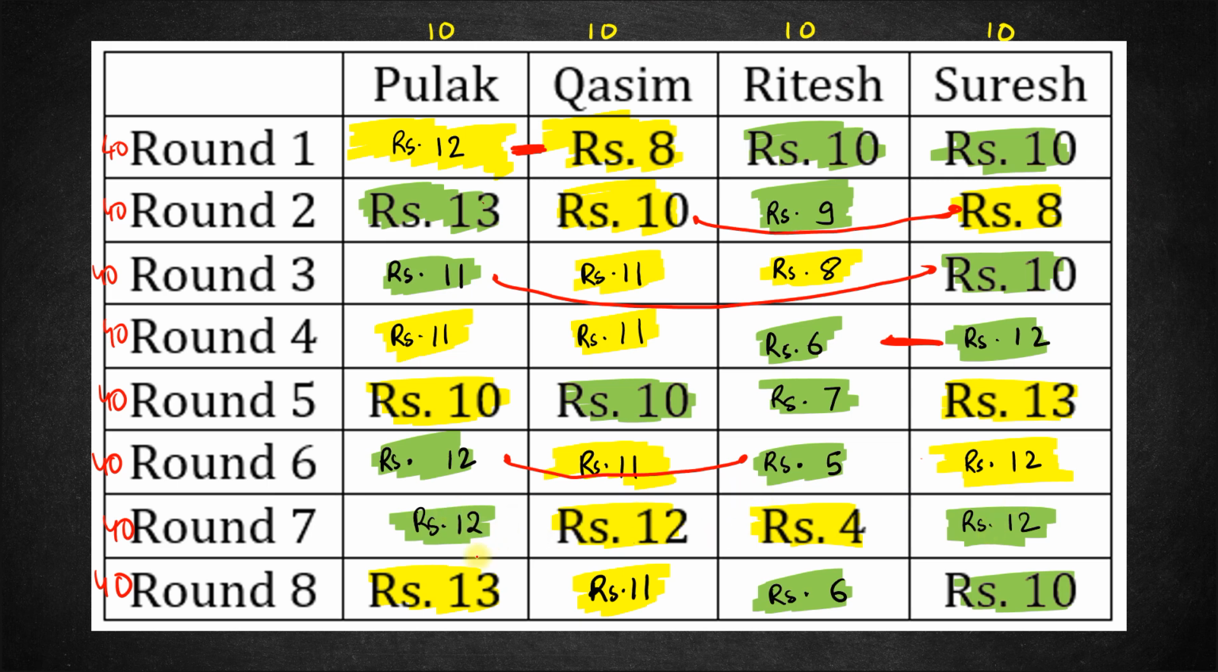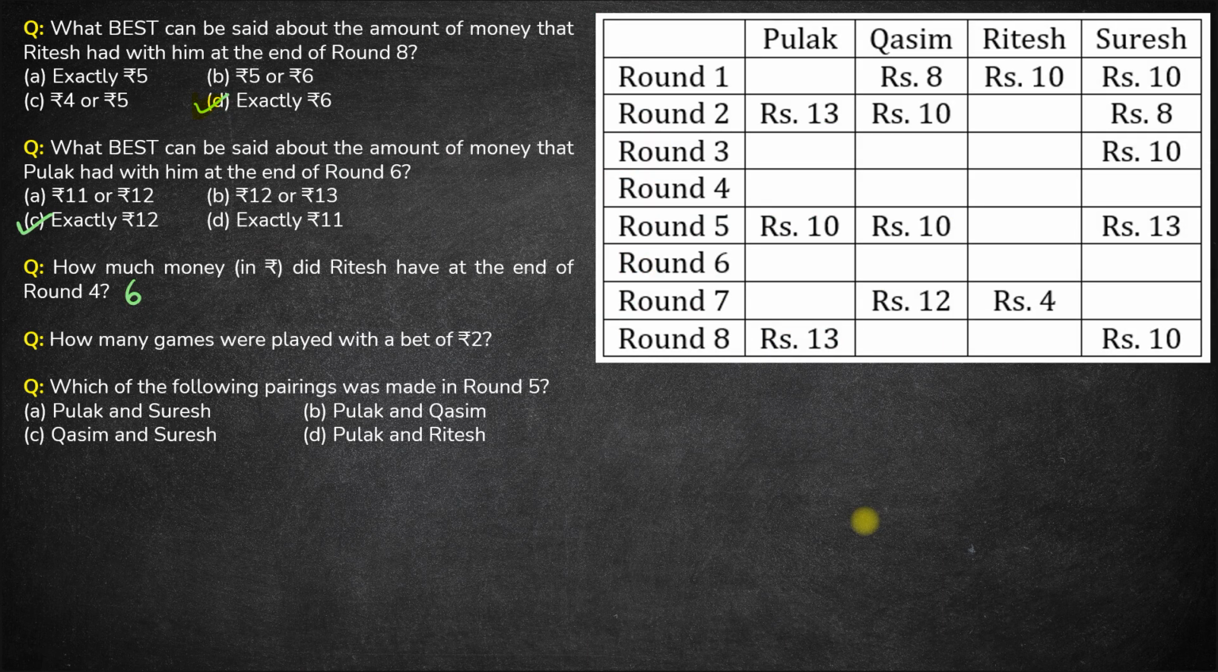And in round 8, difference of 1, 1. So no betting of 2 for these two. And here there is a difference of 2, 2. So a betting of 2 rupees between Ritesh and Suresh in round 8. So how many bets of 2 rupees do we have? 1, 2, 3, 4, 5 and 6. So 6 times a bet of 2 rupees was placed during the whole tournament. Fine. Next question. Last one.